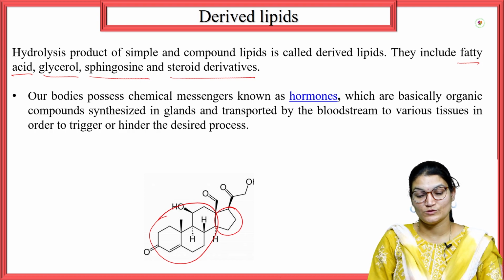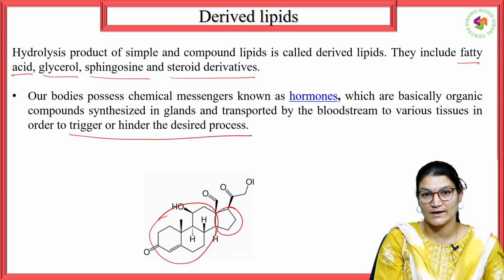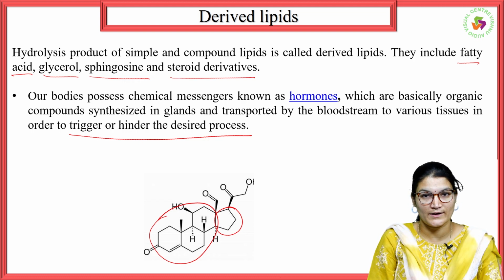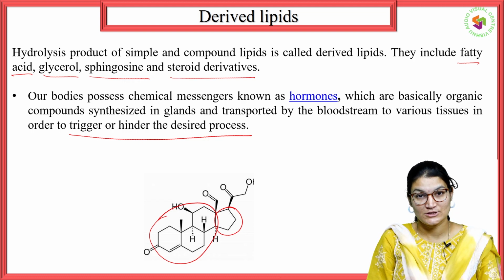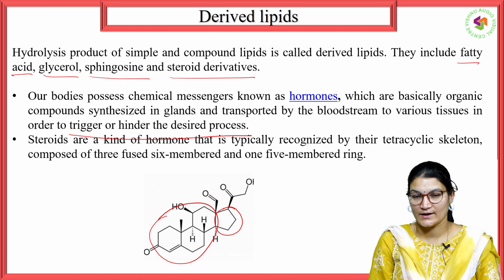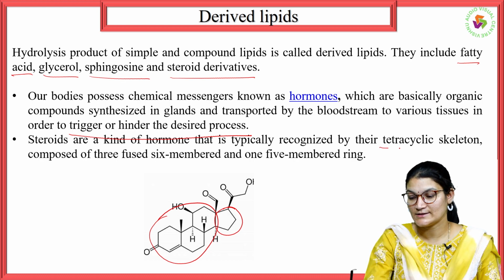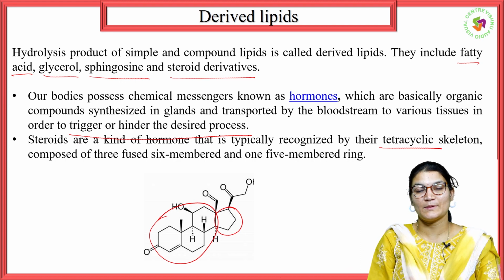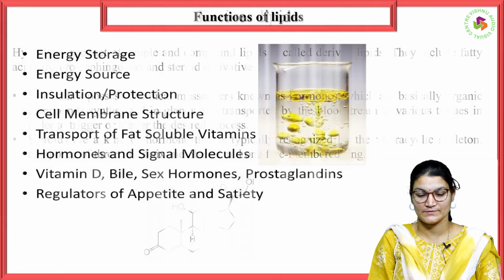And they are helpful to trigger and hinder many of the desired processes happening in our body. As you might have heard, thyroid hormone and insulin, all of them are considered as hormones. And steroid is a kind of hormone that, as I already said, contains a tetracyclic structure. Tetra means 4 cyclic structures, with 6-membered fused rings and a 5-membered ring.